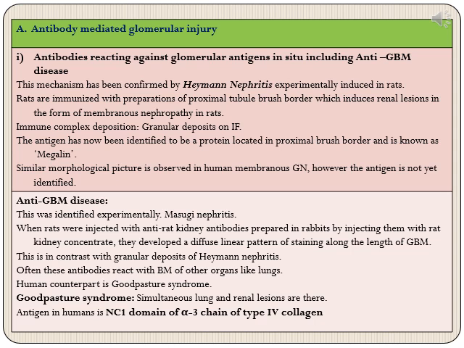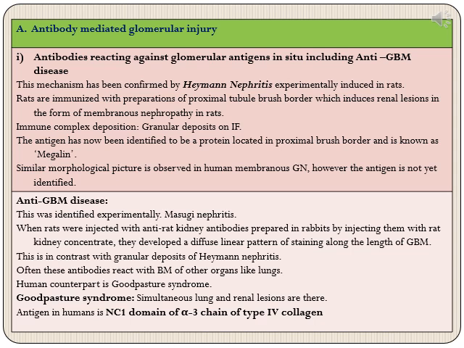Now, on immunofluorescence, when they saw, they identified granular deposits on the glomerular basement membrane, and it was because of immune complex deposition. The antigen against which these antibodies were formed has been identified in rats, and it is known as megalin.